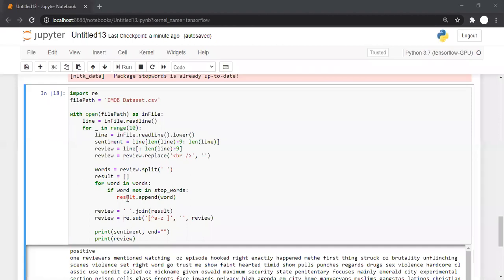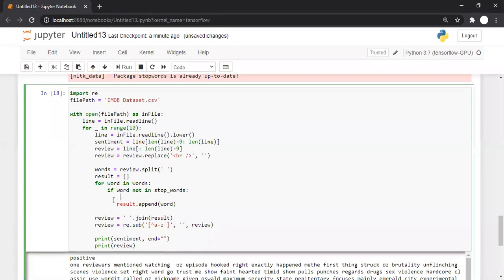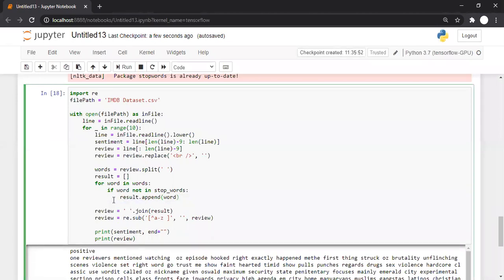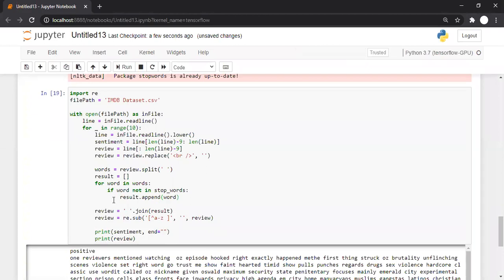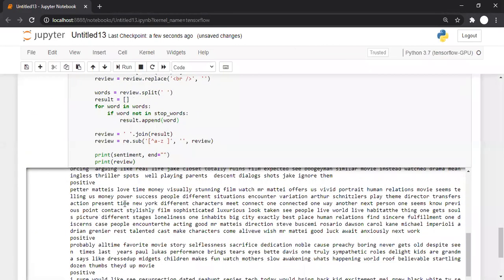Okay, why is result in red? Because while typing it, I made a mistake. No, it is not an indentation mistake. Okay, if you don't want it in red, I'll type it. Okay, it's an indentation mistake. Result dot append. So while typing, there was a mistake. Now it is not in red. Any other doubt?